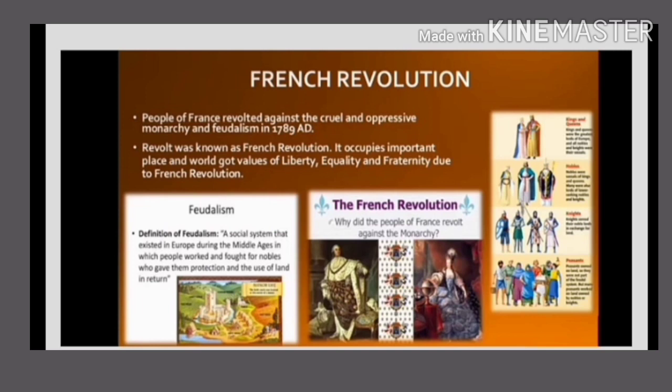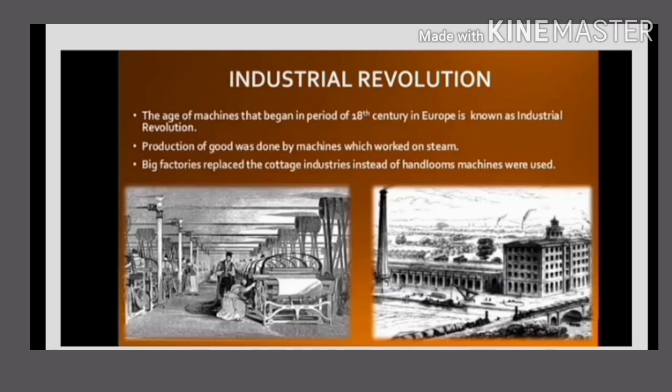So in world history, among the political revolutions, the American War of Independence and French Revolution have a very important place. Next point, Industrial Revolution. In the latter part of the 18th century, there were many technological innovations in Europe. There was production with the help of machines running on steam. The cottage industries were replaced by big factories. Machines came to be used instead of handlooms, and railway and steamer became the mode of transportation. The age of machines began, and that is known as the industrial revolution.